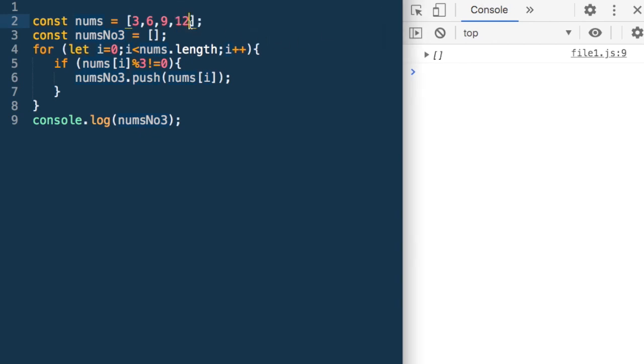No value gets pushed, fine. Let's check it for 2, 4, 8, 16, 32. No value gets pushed. It has all the values, so because none of them are divisible by 3, let's check for an empty array. It's working fine.